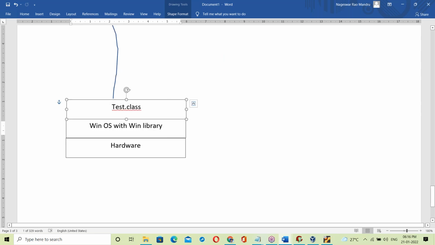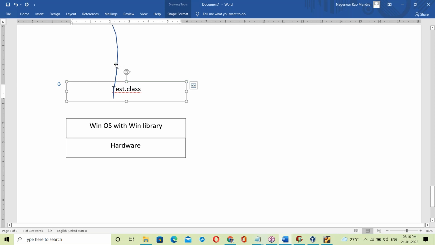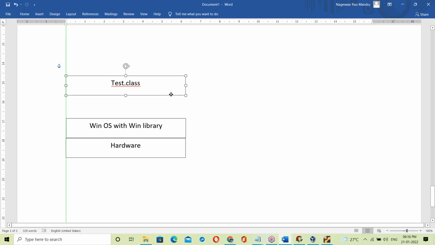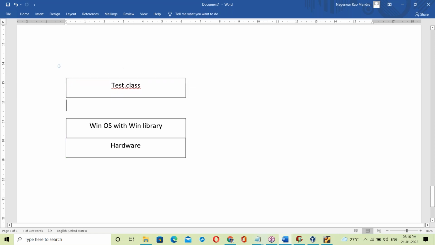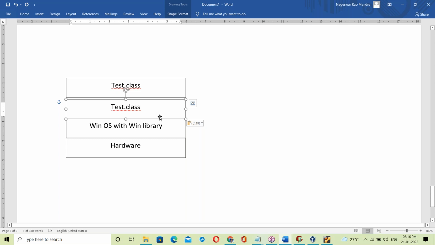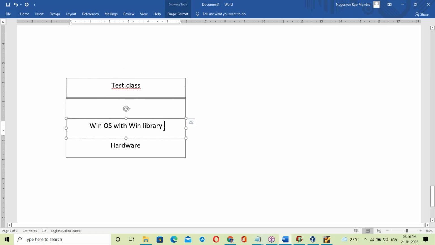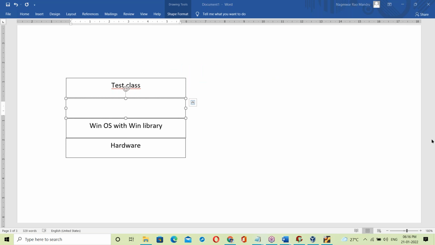For linking purposes, between the tested.class file and Windows OS, one more layer comes. What is that layer? Can anyone guess it? To link the tested.class file with the Windows OS library, one more layer comes. Can you guess it?